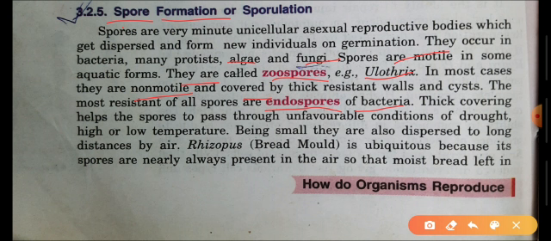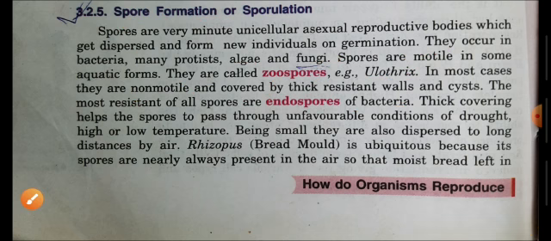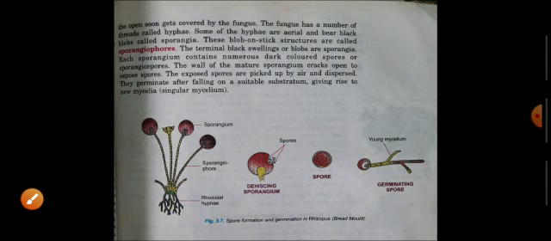Here is a figure of a complete explanation of the production of new individuals or new hyphae of bread mold, or the rhizopus. The body of this fungus is plant-like. The root-like structure is its rhizoidal hyphae. The stick-like or stem-like part is the sporangiophore, upon which a ball-shaped structure develops, which is called the blob or the sporangium. In this sporangium, spores are produced.